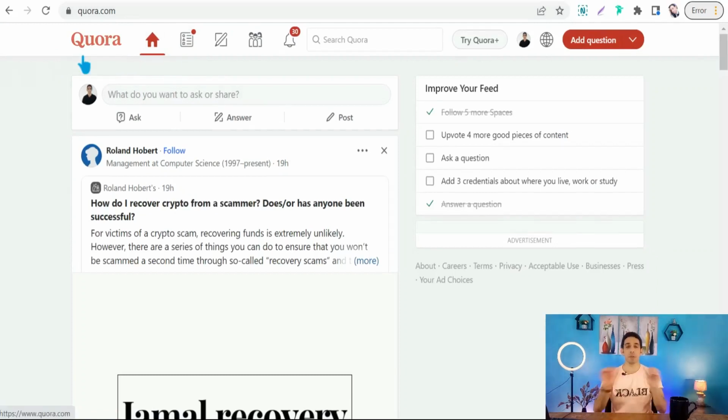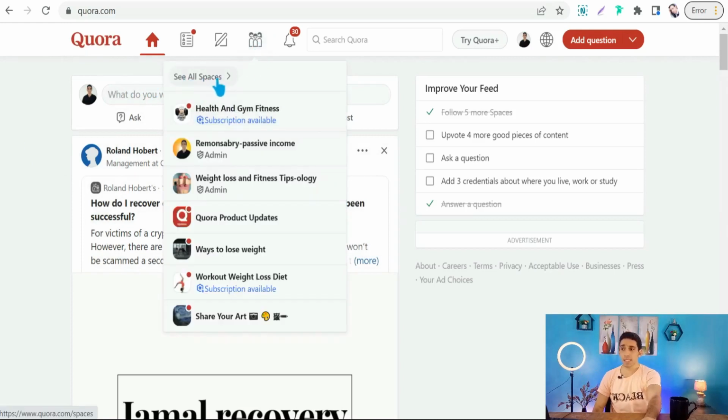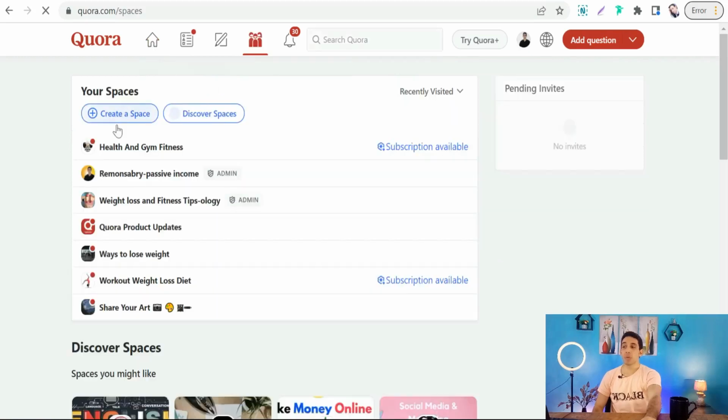Quora.com. And Quora, by all means, the best question and answer platform. And here on Quora, you'll find an amazing thing, what's so called Quora Space. So we can take Quora Space as a micro plug or mini plug where you can post your articles and your ideas. So how to create your Quora space or your microblog on Quora.com. Just you can go to this one icon, people spaces, and see all the spaces. And here we can create your space or your microblog in any topic, in any niche. Okay, therefore you can post your articles that you have generated on